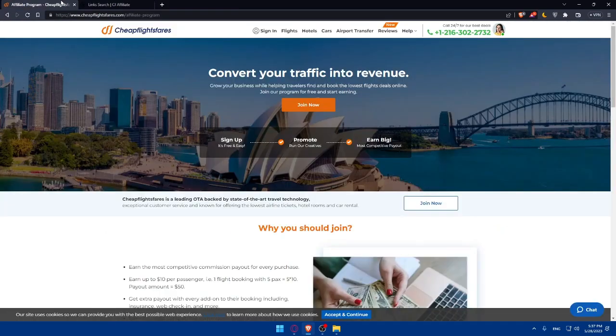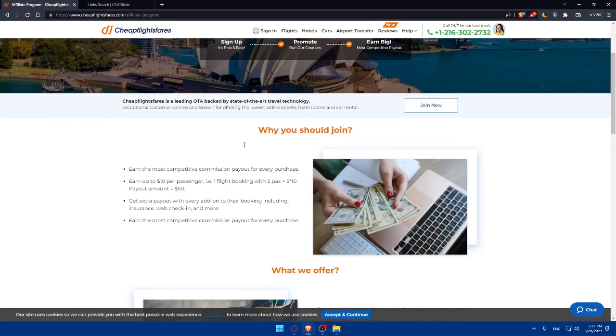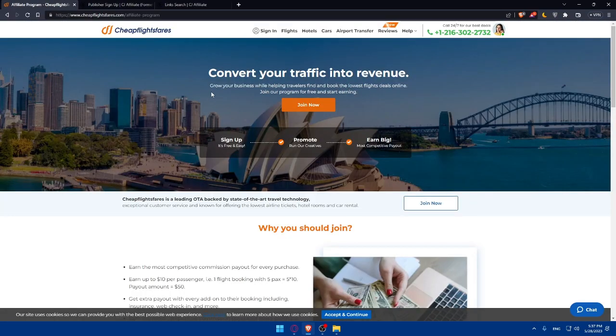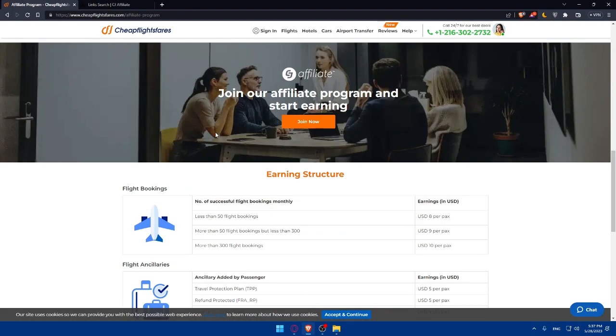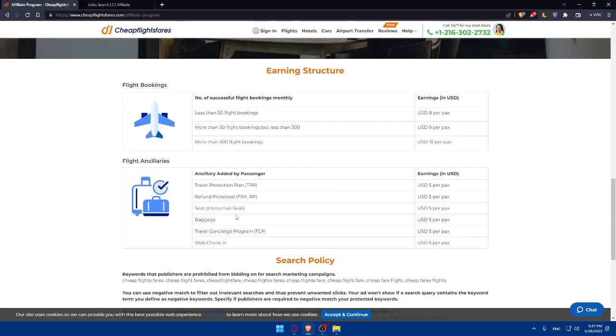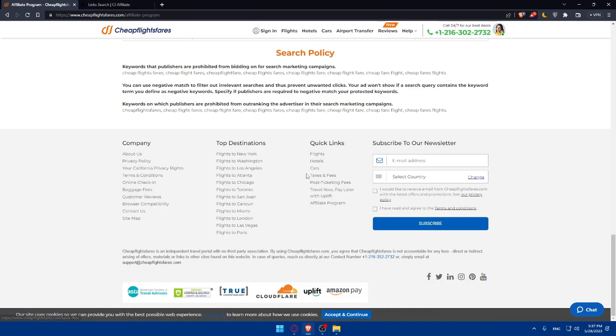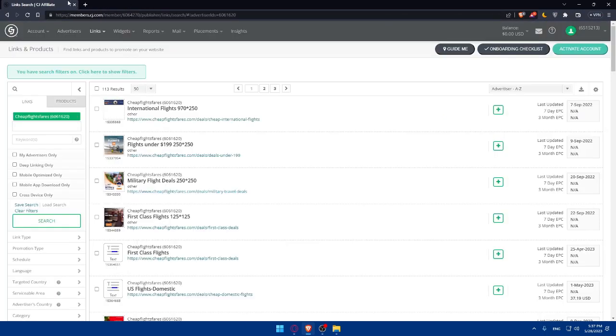As we showed you before, you'll be able to see the commissions from here. So if you click on join now, sorry, let's just try to find this. Okay, it's not in here. Yeah, here it is. As you can see, you'll find the earning structures right here. So make sure to go and read them. And of course, if you have any problem, you can always contact their support. They're going to answer you right away because you're a partner right now.